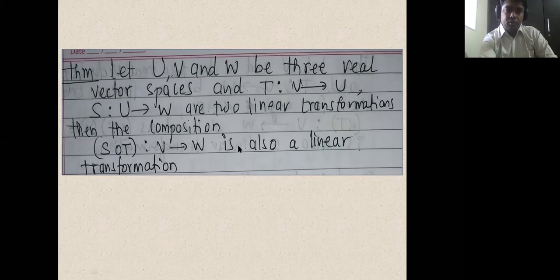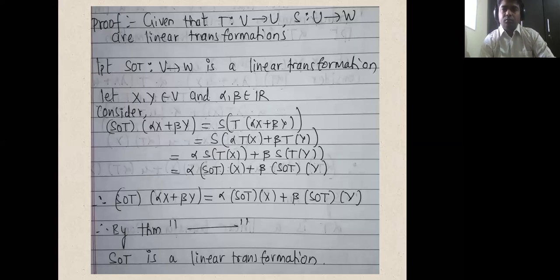Okay, so how to write the proof? What is the given? Given that T from V to U and S from U to W are linear transformations, and what is to be proved? To prove that S compose T from V to W is a linear transformation. Okay, so start with the usual strategy. Take two vectors x and y and two scalars alpha, beta.